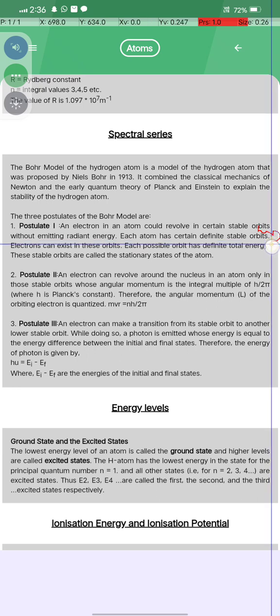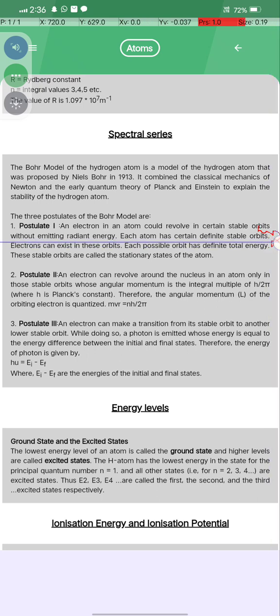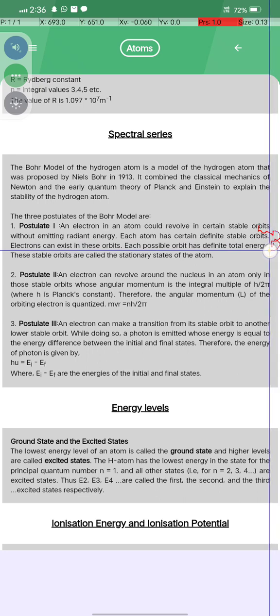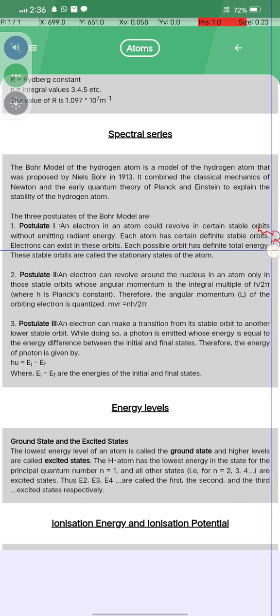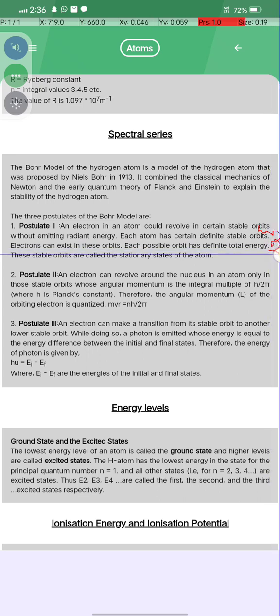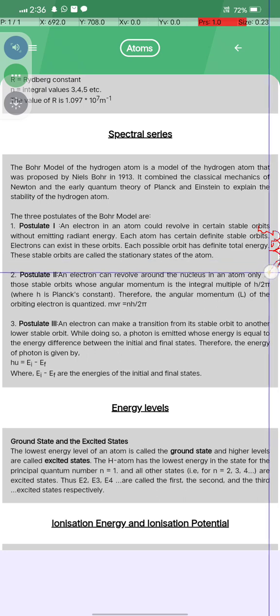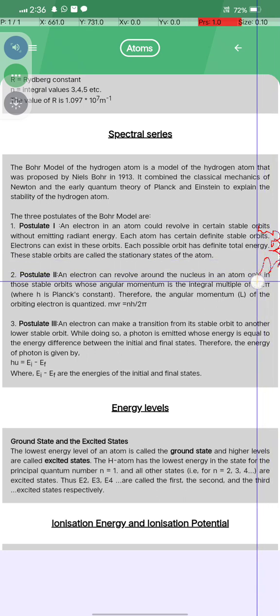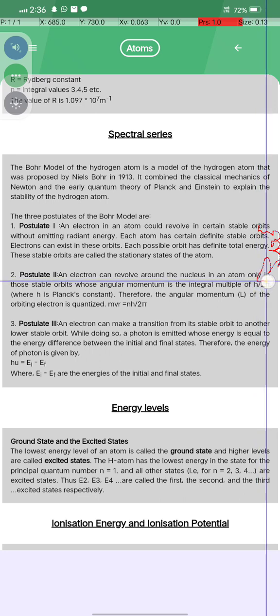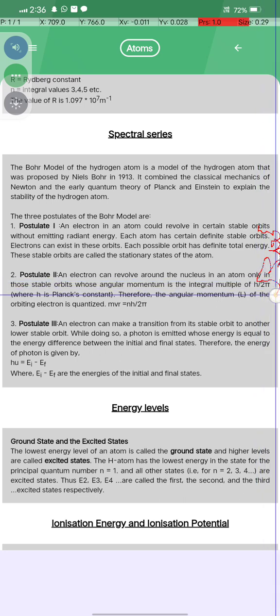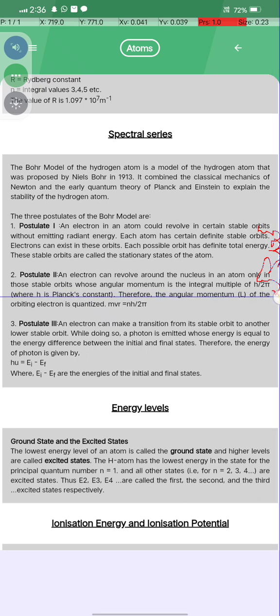Each atom has certain definite stable orbits, and electrons can exist in these orbits, and each possible orbit has a definite total energy. These stable orbits are called stationary states of the atom. Postulate two: electrons revolve around the nucleus, and in the atom only the stable orbit is allowed, where the angular momentum